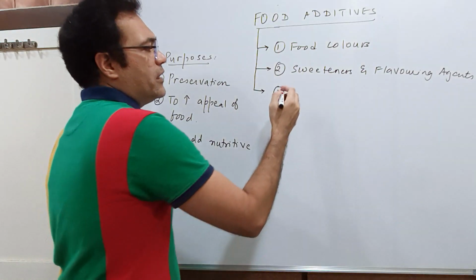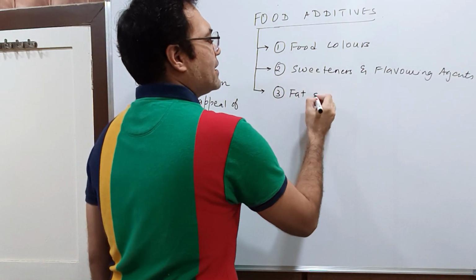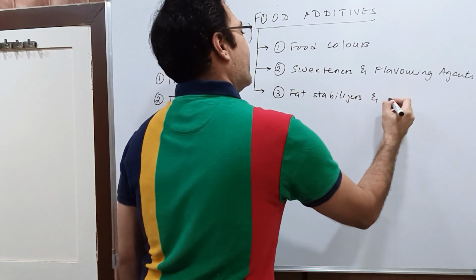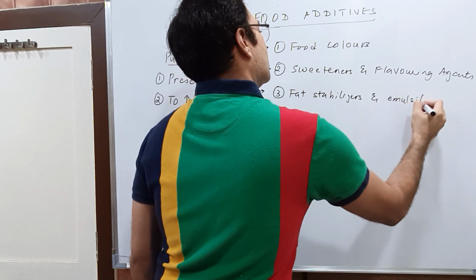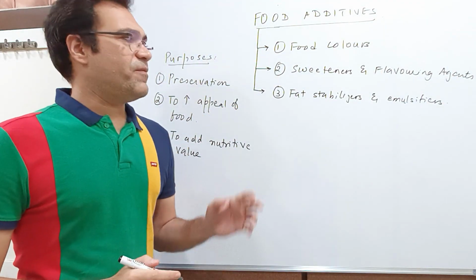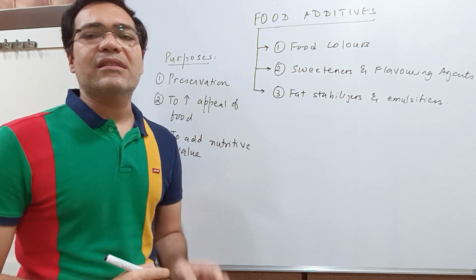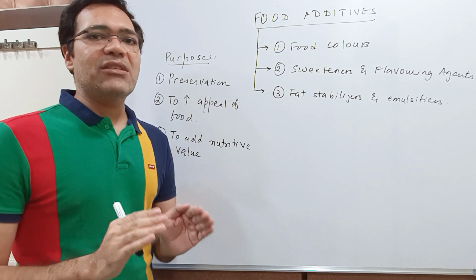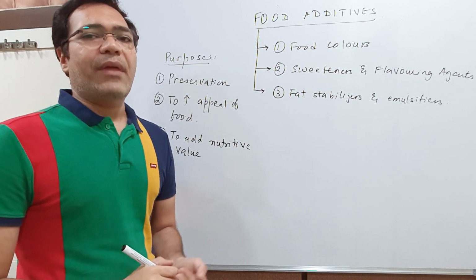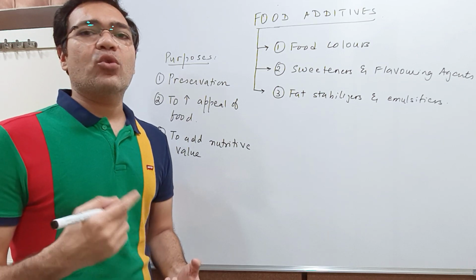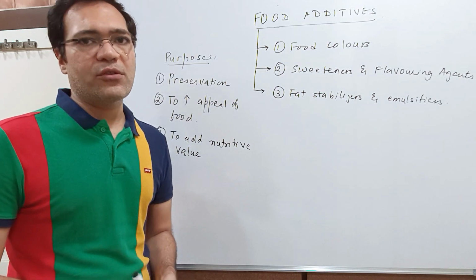The third is fat stabilizers and emulsifiers. So see students, these fat emulsifiers or stabilizers are added to generally stabilize your fat in the food. And in low fat food, these substances are added to prevent the growth of yeast or mold on those foods.